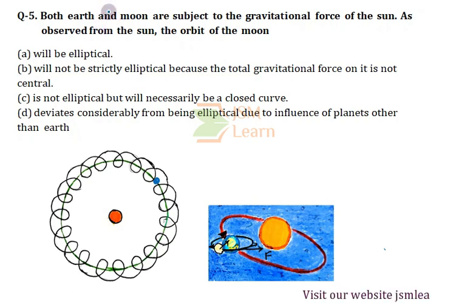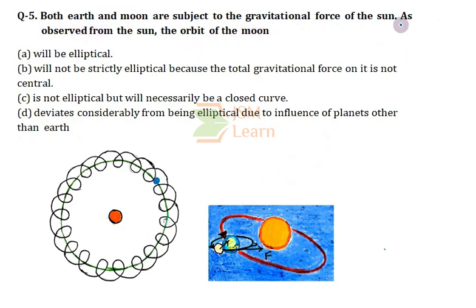In the question, they are saying that both Earth and Moon are subjected to the gravitational force of the Sun. We know that our Sun exerts a gravitational force of attraction on each and every object present in our solar system. So the same case holds over here. That is, as we know, the Earth and the Moon are also revolving around the Sun. The Sun is also exerting the gravitational force of attraction on Earth as well as on the Moon.